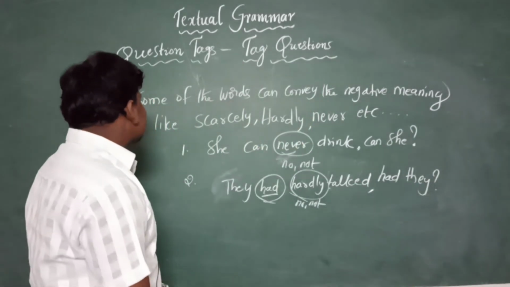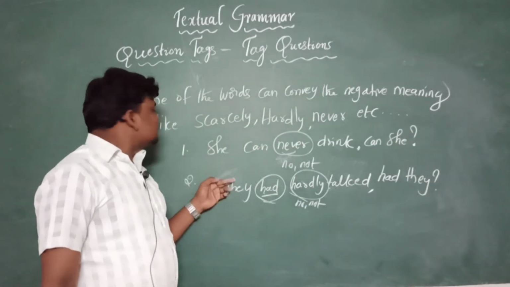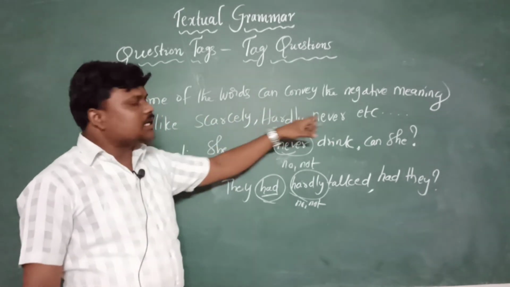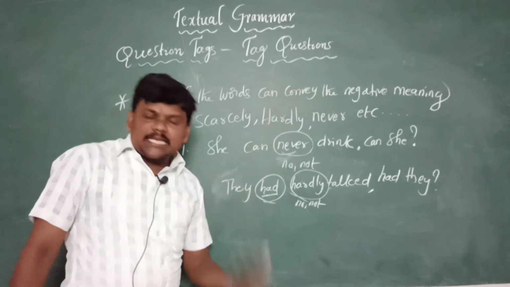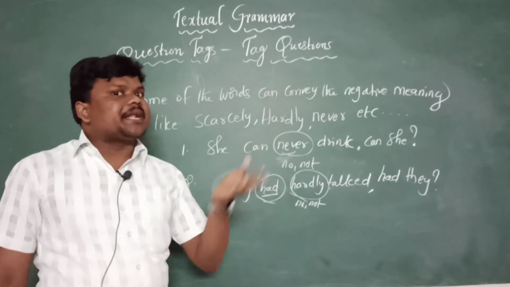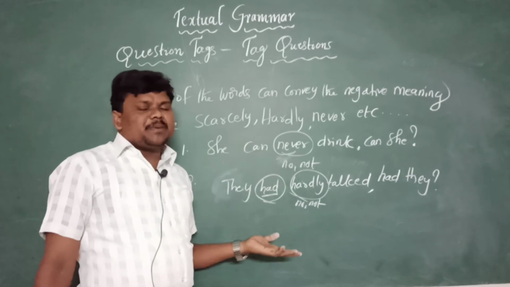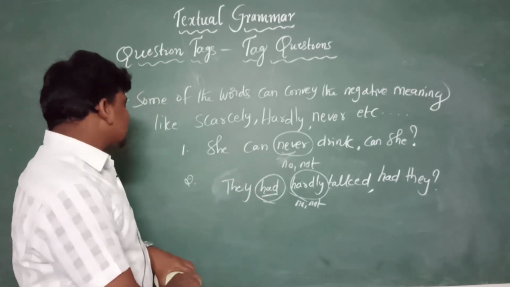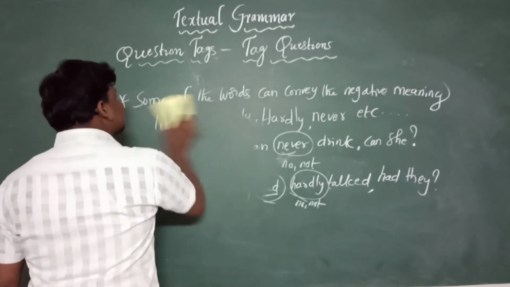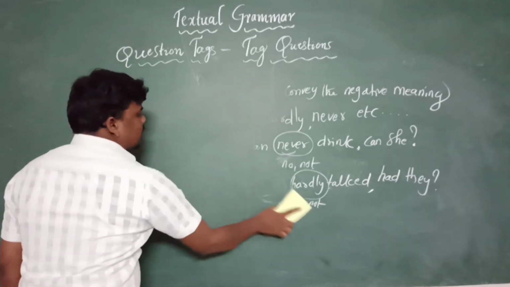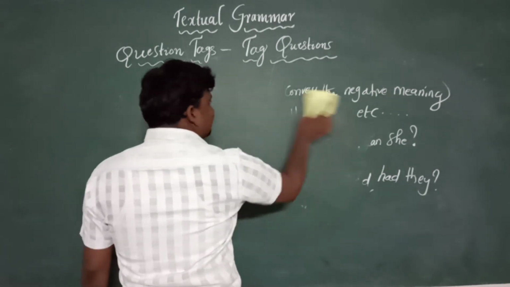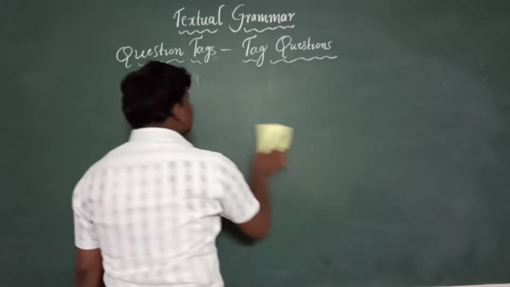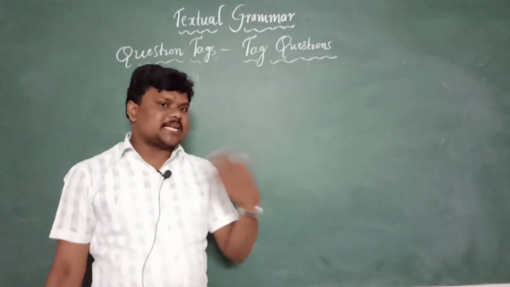As this is an important thing, some of the words can convey the negative meaning, like scarcely, hardly, never, etc. Try to analyze whether the sentence is in positive or negative mode, then you will be able to write the answer and question tag for these sentences. These are the three important things to remember in question tags, and the remaining part of question tags we will see in the next video.